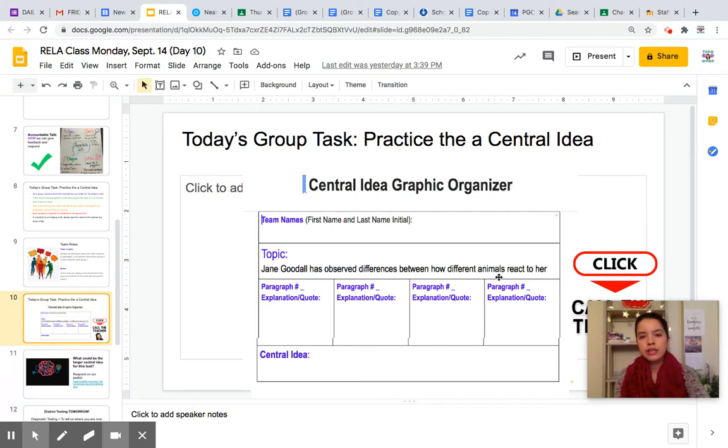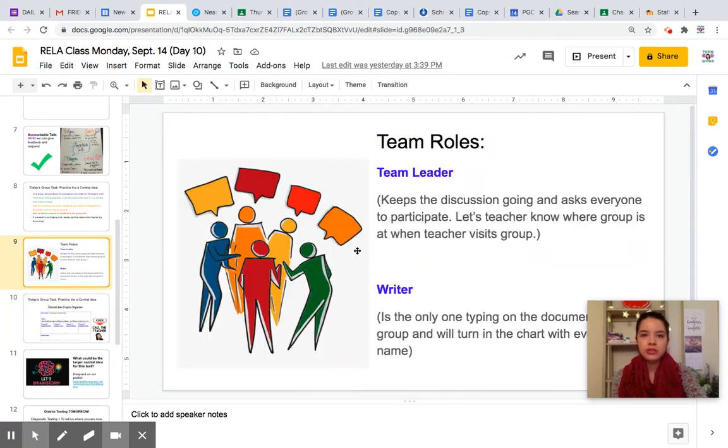So why would Jane Goodall tell us this? What's the main idea we're trying to understand from reading about how animals react to her? Remember, there are many ways we can write the sentence, so we're going to think as a team about the best way to do it. We went over our procedures and how many roles there could be. Everybody's participating, but we are keeping our team leaders from Friday and continuing with a writer to help us out.